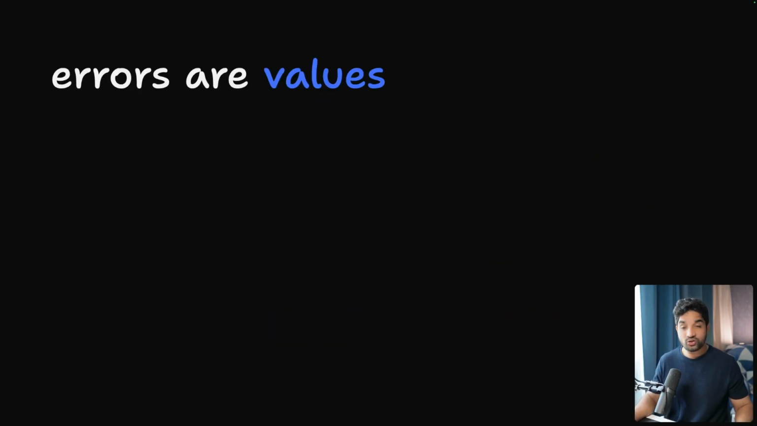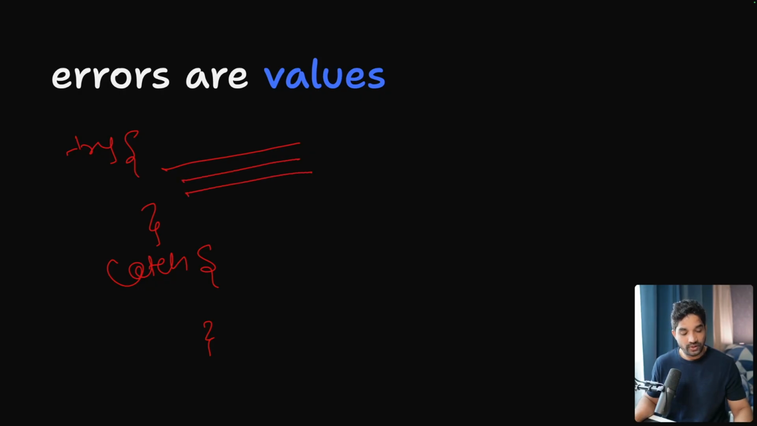So let's start with the first one. Errors are values. Now in other languages we do something called try, and then we have a catch block here. Okay, this is pseudocode. So we do some logic here, then this logic might throw an error, and then we catch that error here and we handle that, and hopefully we catch that.